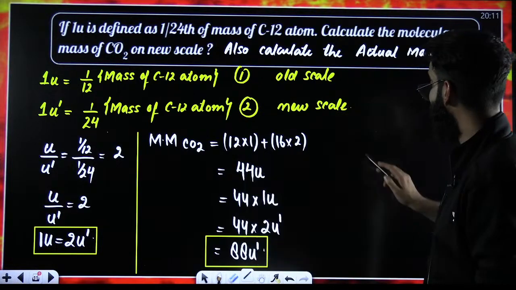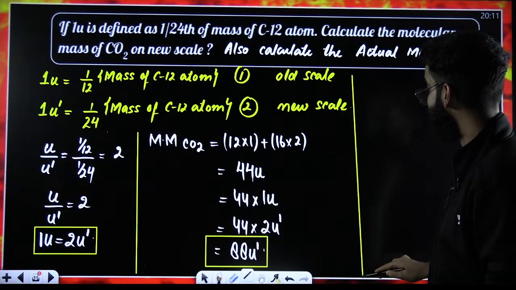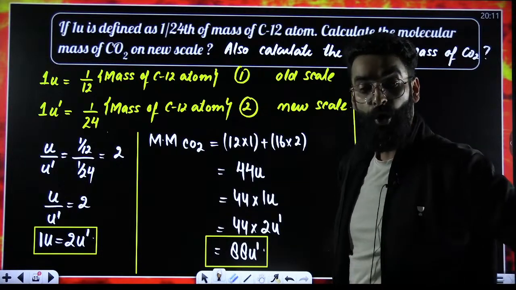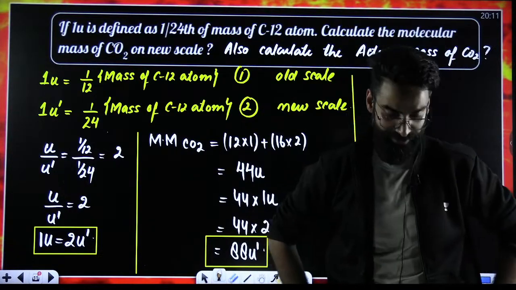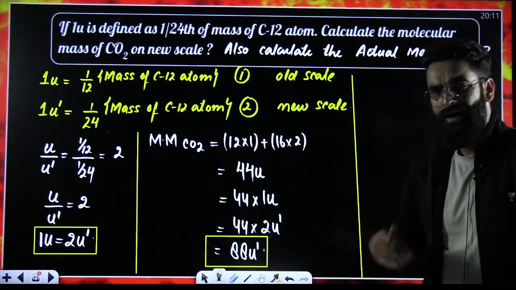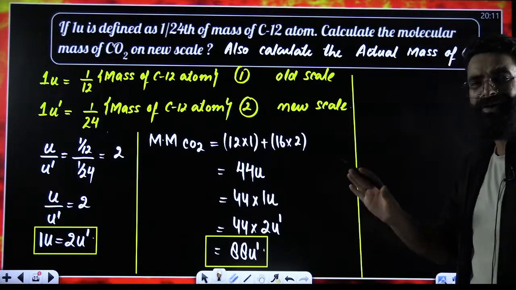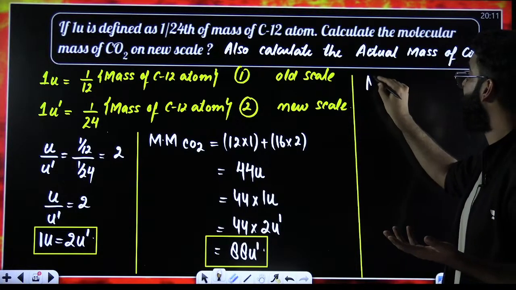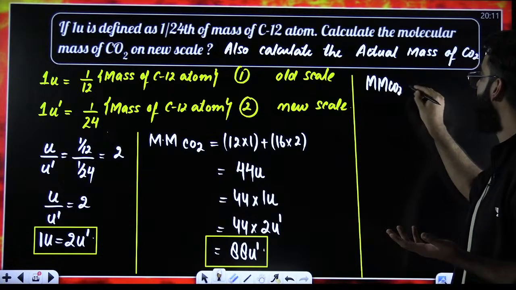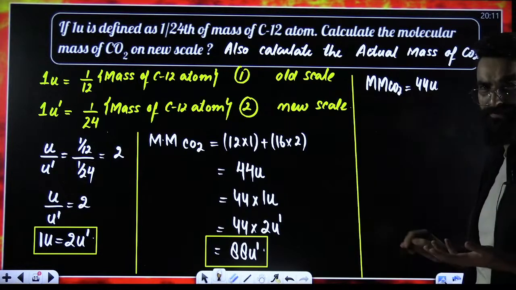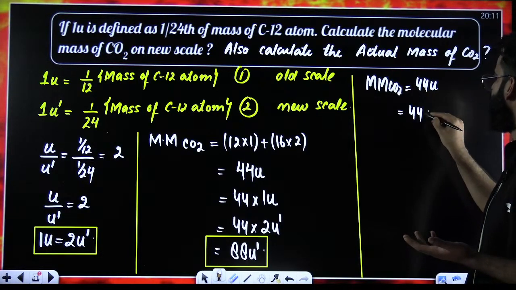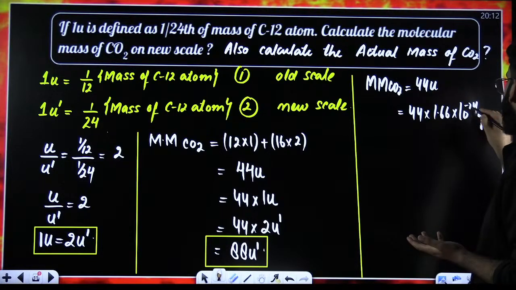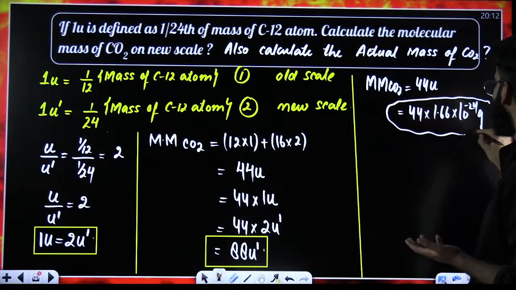This is the molecular mass of carbon dioxide as per the new scale. Now the question says, also calculate the actual mass. How do we calculate the actual mass? First of all, forget about the scales. What about the molecular mass of carbon dioxide as per our scale? We know it. That was 44U, which means 44 multiplied by 1U. Instead of 1U, you can write 1.66 into 10 raised to the power minus 24 grams. This is the actual mass of carbon dioxide.